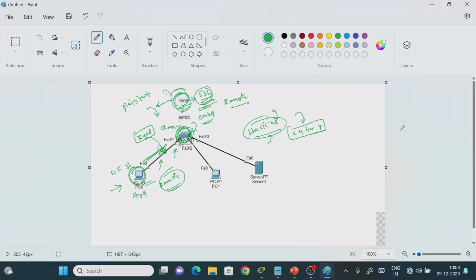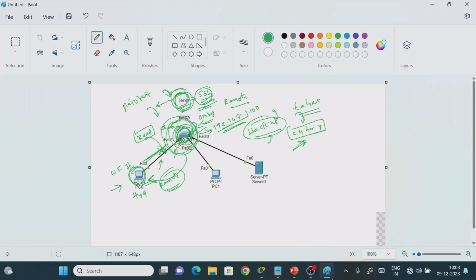As part of this class, we are going to see how to access the remote system from our client machine, or work from home computer, using the Telnet protocol. To access this, we require the IP address. This is not a real IP address, this is a virtual IP address. Here I am not going to explain the configurations. If you are interested, go to this playlist and you can understand each and everything. The IP address given for accessing this machine is 192.168.1.100, and the protocol I am going to use is Telnet.